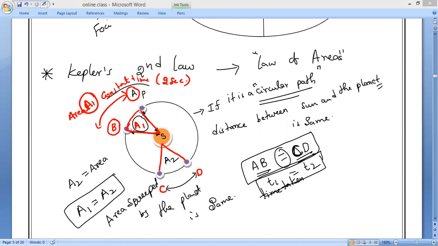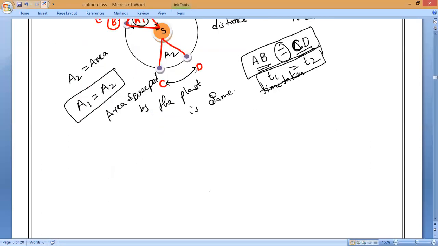But if you consider the original path, is the original path a circular path or an elliptical shape? Elliptical. Now, let me consider, is the distance between the sun and the planet always the same or a variable distance?